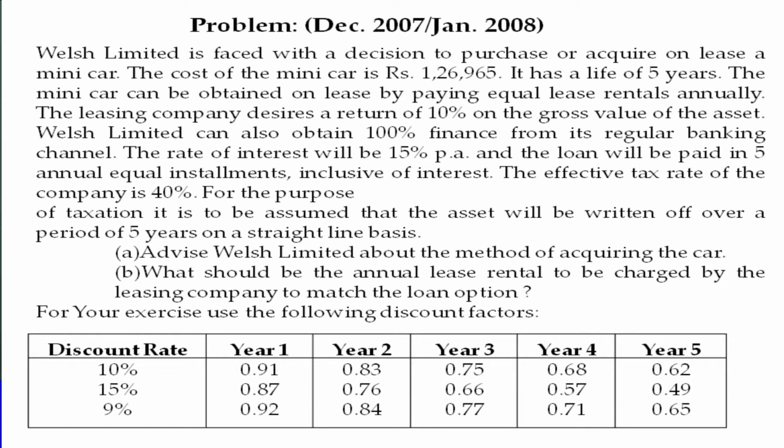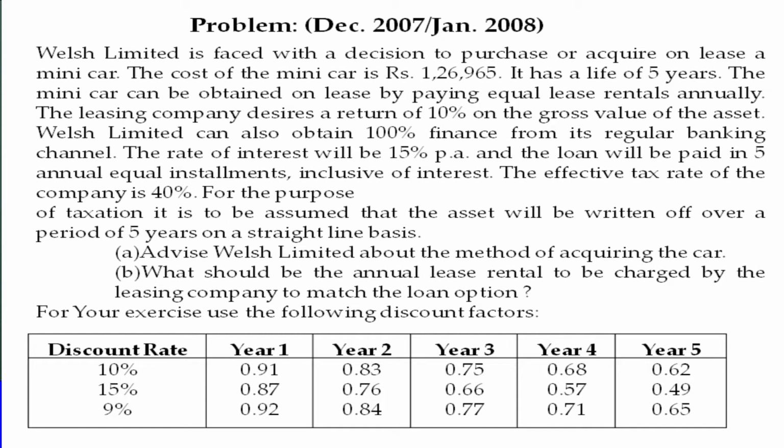Here they mainly ask 2 questions. The first one is: advise Wellwish Limited about the method of acquiring the car. So we need to suggest whether to borrow the money and purchase, or to go for lease. And the second question: what should be the annual lease rental to be charged by the leasing company to match the loan option?